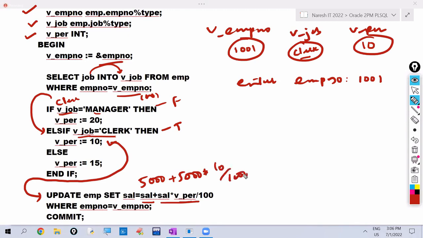On 5,000, it calculates V_PR value 10, 10% it is calculating. So this value will be updated as the salary and data will be committed. And finally, it displays message, so we are printing percentage. So 10% increased.